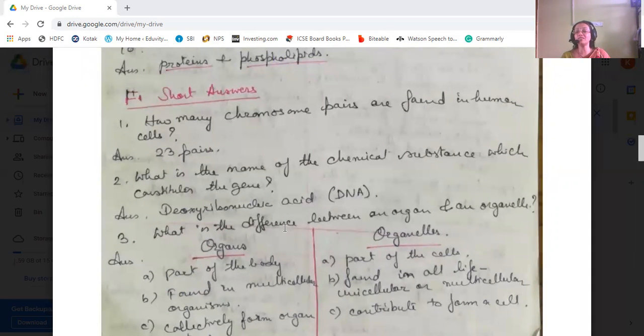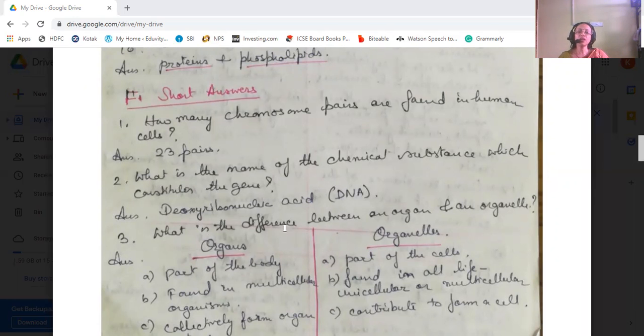What is the basic difference between an organ and an organelle? Organs are the parts of the body, whereas organelles are parts of the cells. Organs are found in multicellular organisms, whereas organelles are found in all life, that is unicellular as well as multicellular.